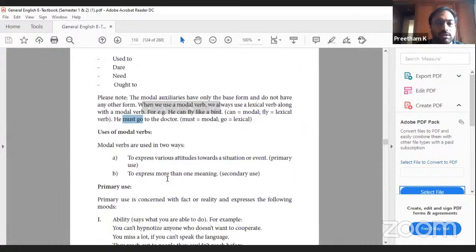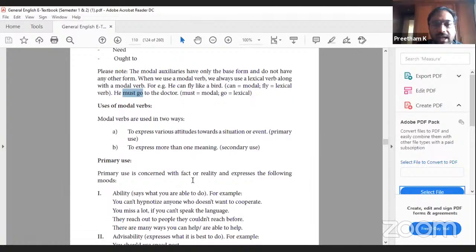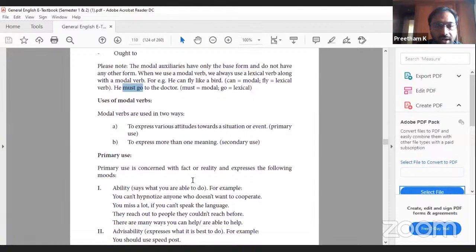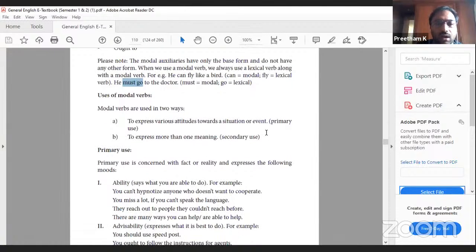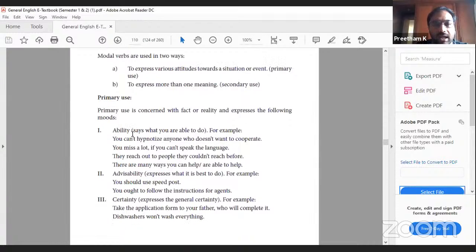Use of modal verbs. Modal verbs are used in two ways: to express various attitudes towards a situation or event, and to express more than one meaning. This is the primary use and this is the secondary use. Primary use is concerned with fact or reality and expresses the following: ability. You can't hypnotize anyone who does not want to cooperate. It says what you are able to do.